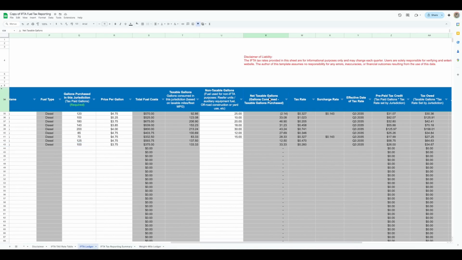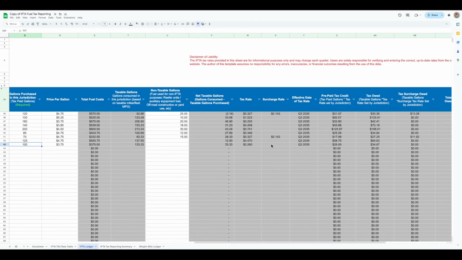So now it calculates your net taxable gallons, meaning gallons you consumed. Which is consumed, meaning this 133.33, which is the total gallons you need to travel 800 miles within Arizona, right? So you need 133 gallons, and your net taxable gallons is 133 minus 100, right? Because this 100 is what you purchased in Arizona. And then this is a tax rate that automatically populates because it comes from this tax rate table that we update. So that's why it's very important to always update your tax rate.